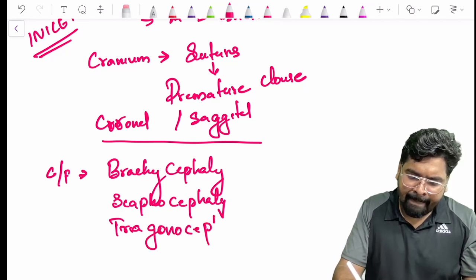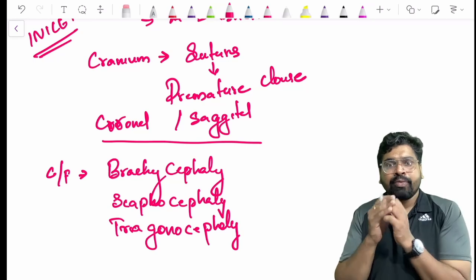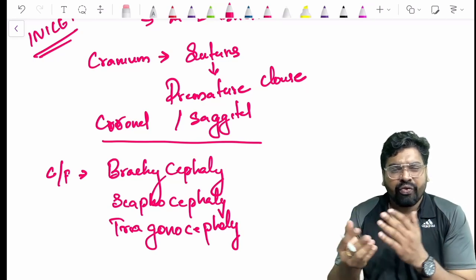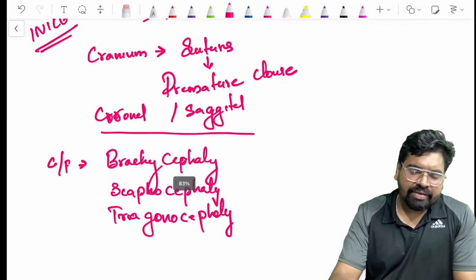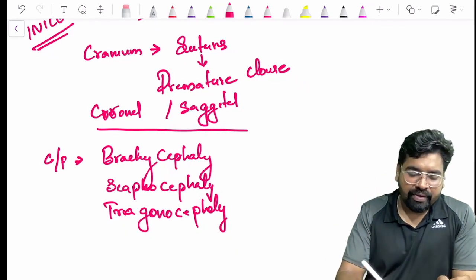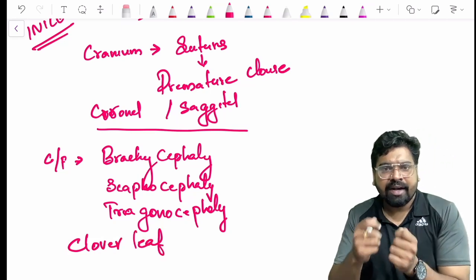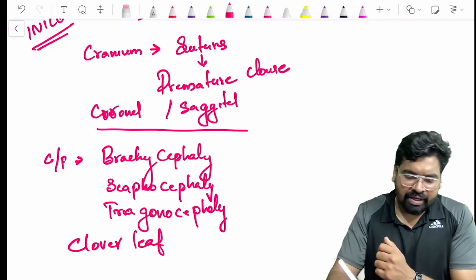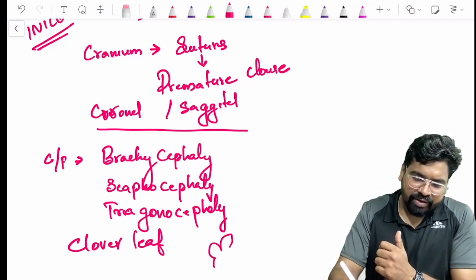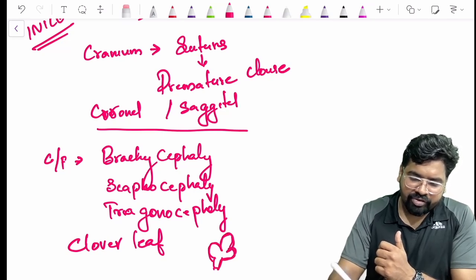Trigonocephaly. And sometimes all the sutures will be closed, and your skull will look like a clover leaf. Have you seen a clover? You may have seen it in playing cards.